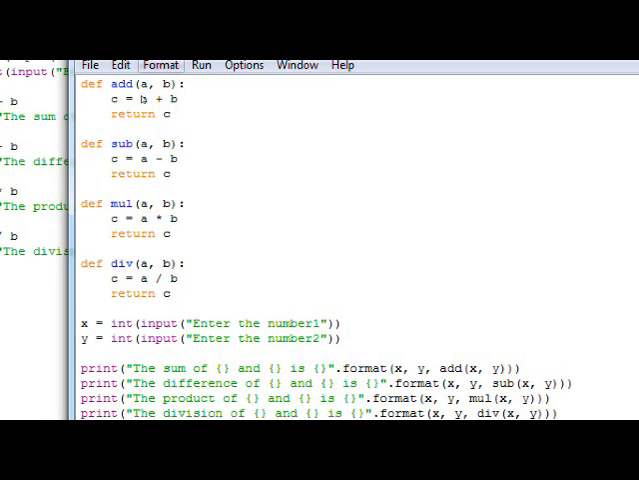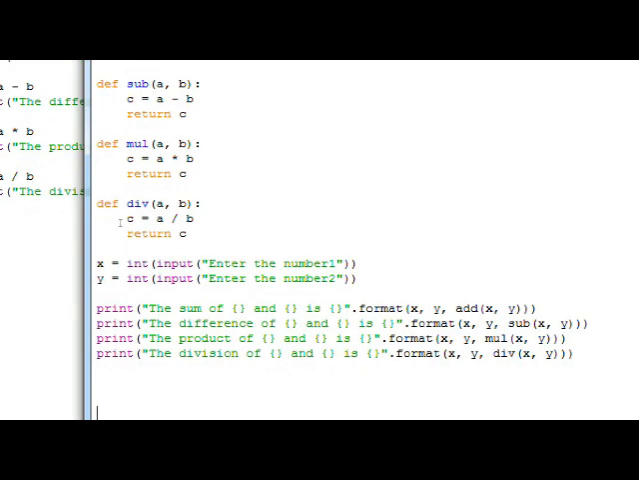Does the interpreter start the execution from the function add, sub, mul or div? No, because they are in fact function definitions. They will not be executed unless they are called by us explicitly. So the execution of the program starts from the input statements that are given over here: x is equal to the first number, y is equal to the second number.